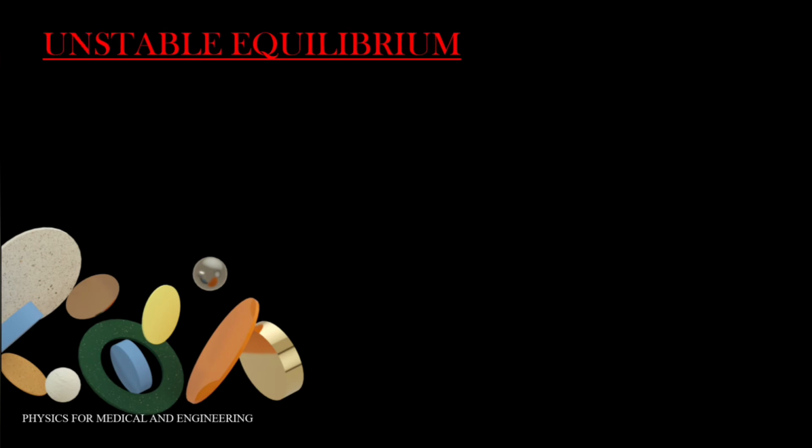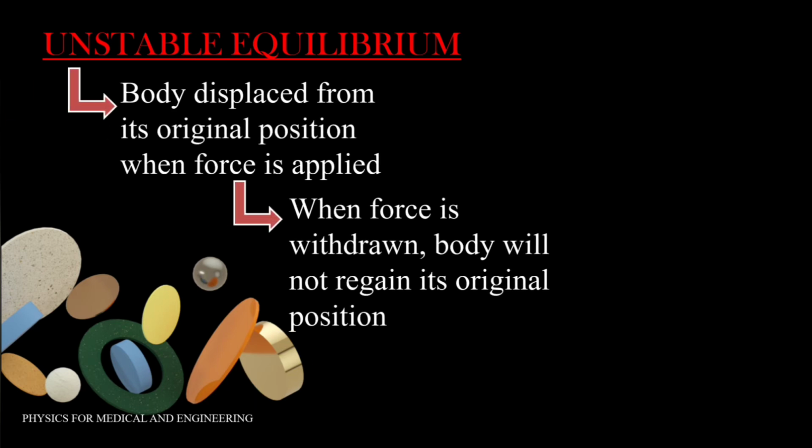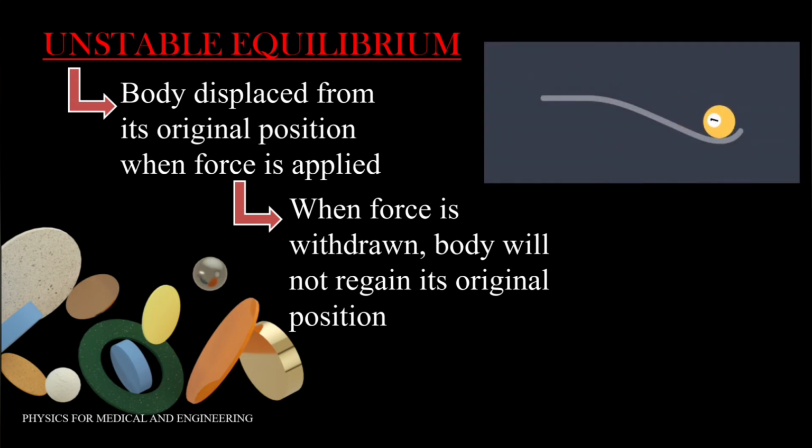Now the next one is unstable equilibrium. When an object in equilibrium is displaced and the resulting net force pushes the object even farther away from the equilibrium position, then it must have been in an unstable equilibrium. Consider a ball kept at the top of a slanted surface. If we slide it, the ball tends to roll away from the topmost point, and when the force is withdrawn, the ball will not come back to its original position. So we can say that the ball is in unstable equilibrium.